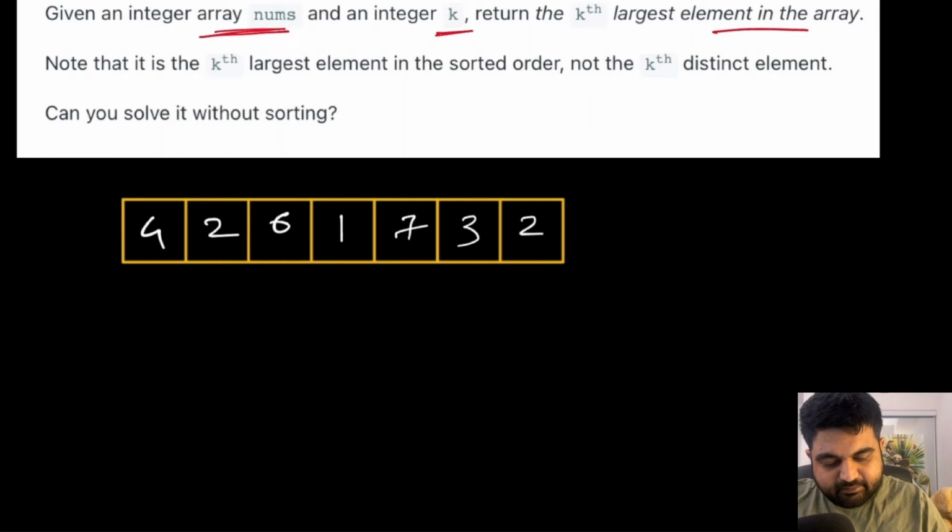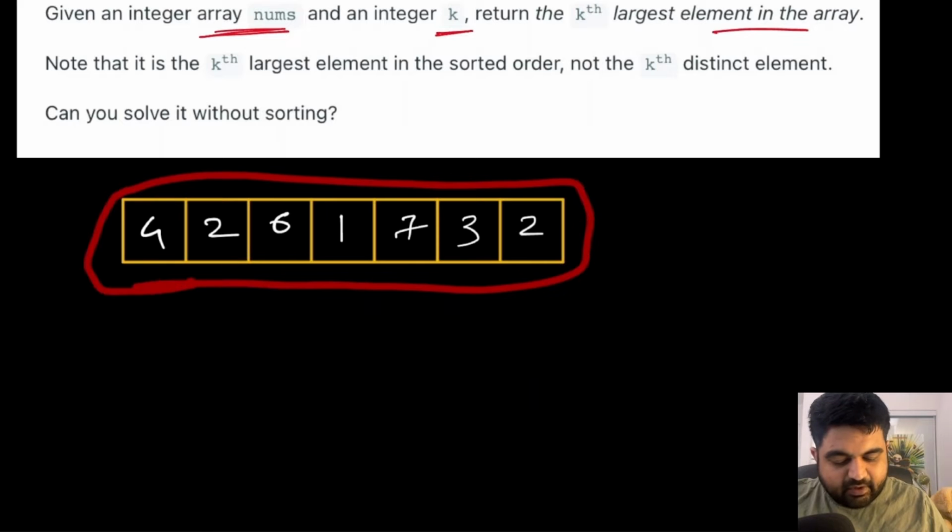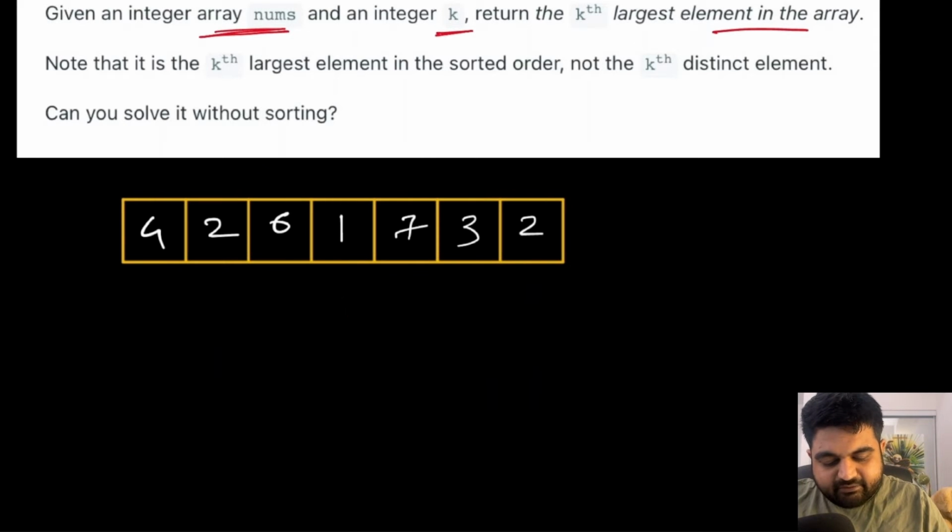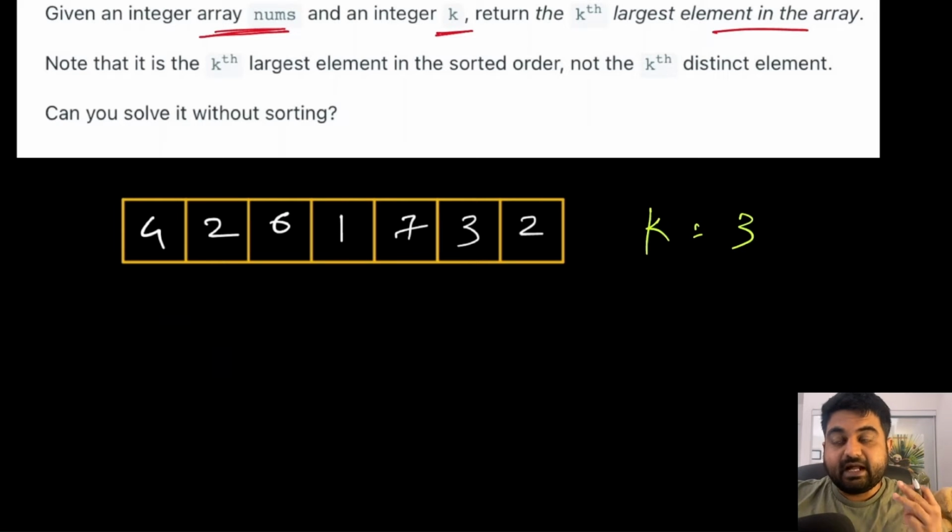Suppose this is the input we are given. We can see that there are a bunch of different random values present at random locations. Now let's say for this problem we are given k equal to 3, which means we will have to find the third largest value that is currently present inside the given array.